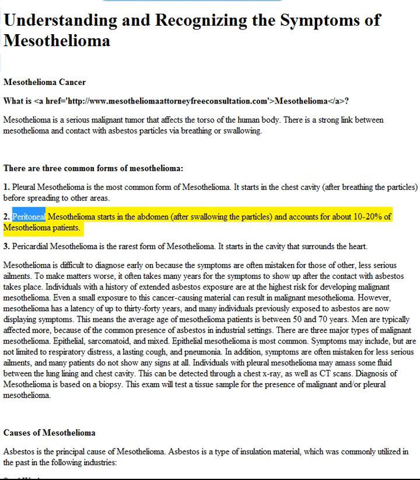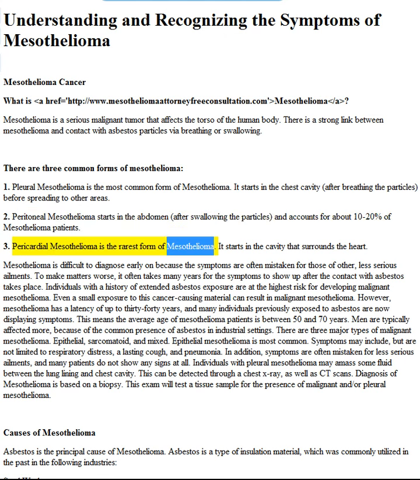2. Peritoneal mesothelioma starts in the abdomen after swallowing the particles and accounts for about 10 to 20% of mesothelioma patients. 3. Pericardial mesothelioma is the rarest form of mesothelioma. It starts in the cavity that surrounds the heart. Mesothelioma is difficult to diagnose early on because the symptoms are often mistaken for those of other, less serious ailments.